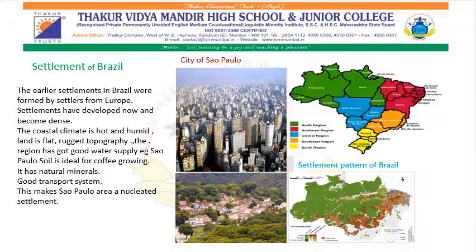First of all, this region has a very hot and humid climate. The land over here is rugged and plain land is very little, but the region has a very good supply of water and natural resources are available. For example, the Sao Paulo region. This region also has an extensive area with very good soil which is useful for growing coffee. Therefore, coffee is grown in large quantity in this region.